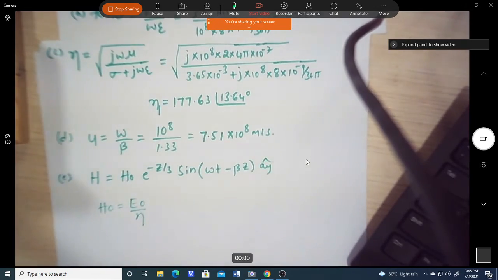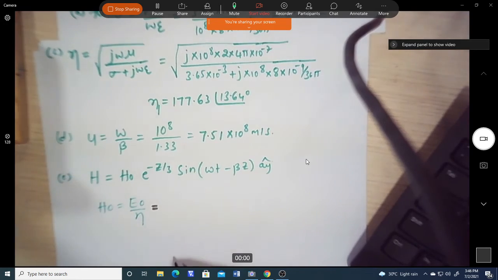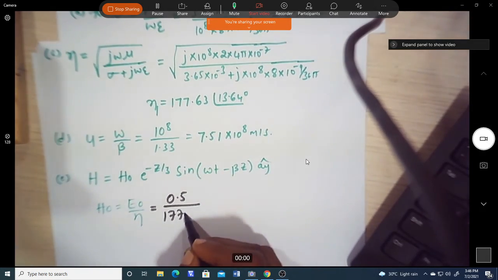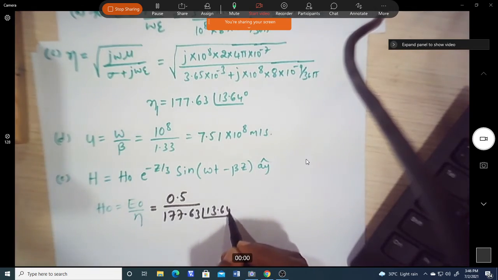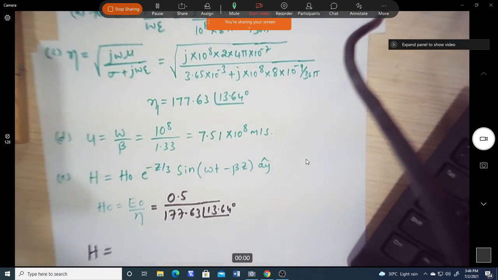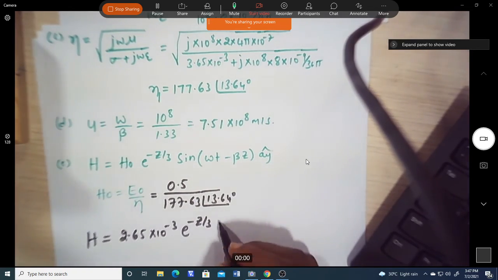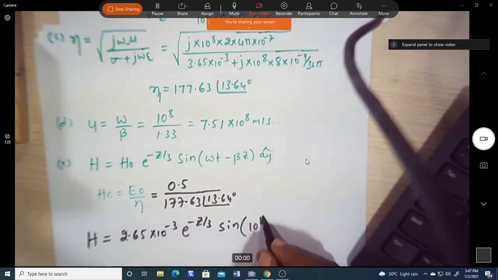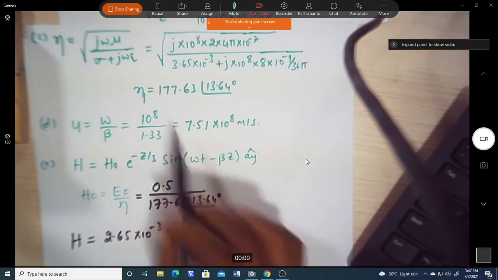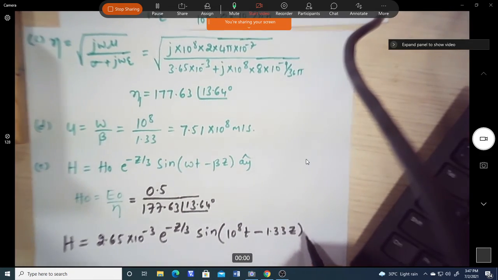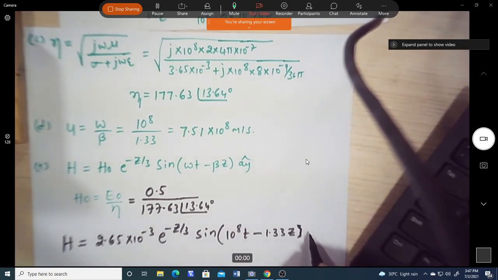E naught we know is 0.5, and eta is 177.63 at an angle of 13.64 degrees. So the magnitude is 2.65 into 10 power minus 3, into e power minus z by 3 into sine of 10 power 8 t minus beta z, where beta is 1.33, minus 13.64 degrees, into ay.